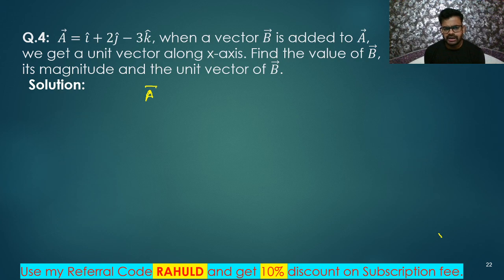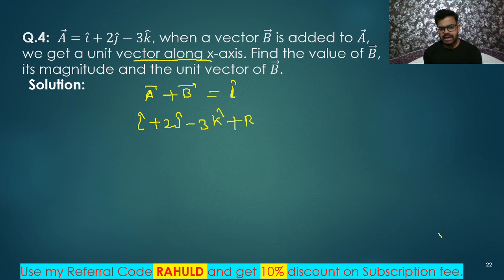I am saying vector A plus vector B. If I add these both, then what will I get? I will get a unit vector along the x-axis. The unit vector along the x-axis is called i cap, right? Let us write the value of A: i cap plus 2j cap minus 3k cap, plus vector B. Remember, i cap can be added or subtracted to i cap, j cap to j cap, and k cap to k cap only.